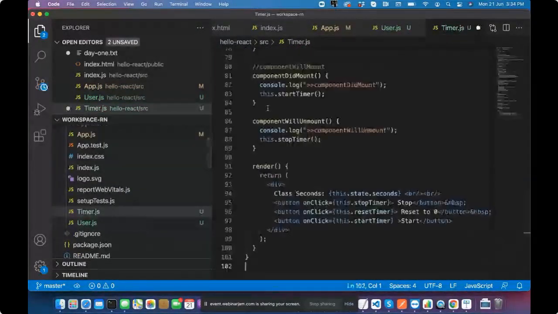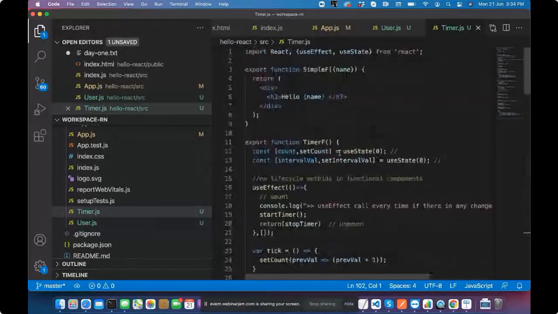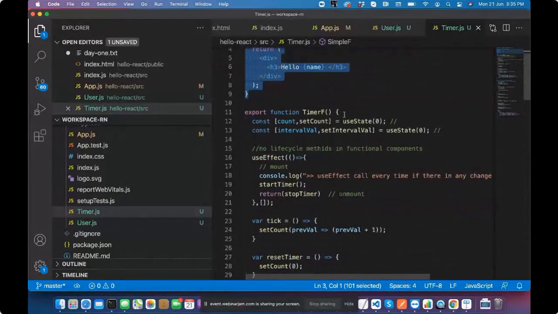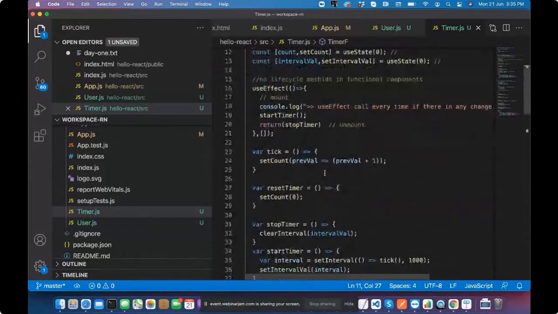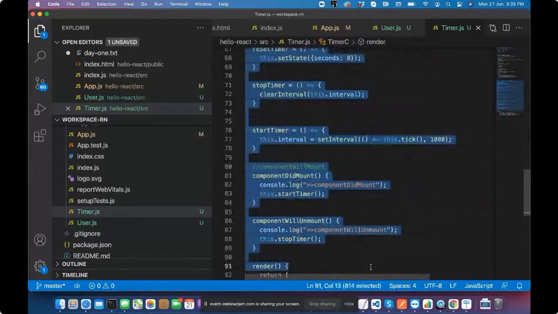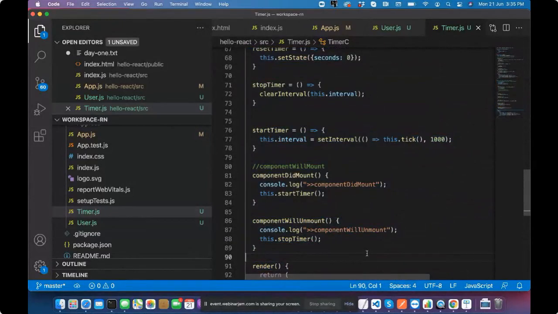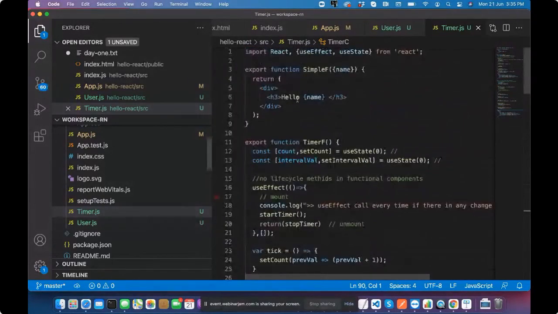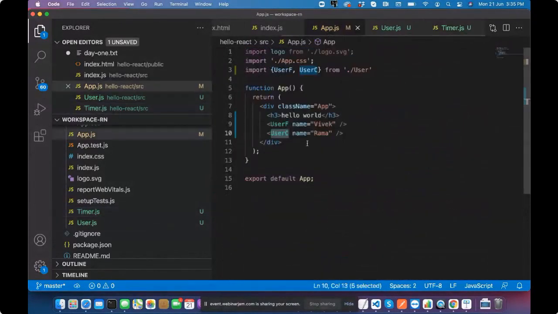Now we have quickly understood the very basic concept. This is a simple functional component. We have done another functional component, the timer, and we do have a timer class also. So when we are talking about timer, let's run it and see what it comes with.